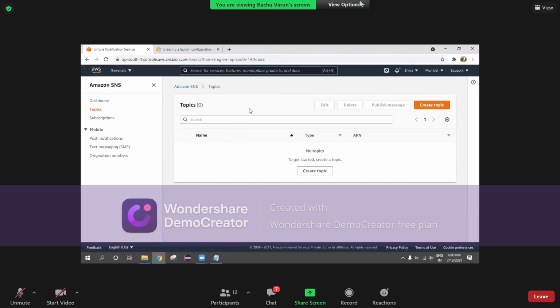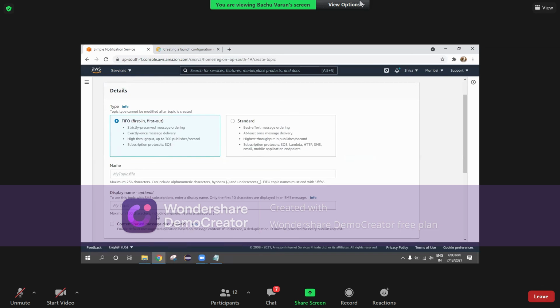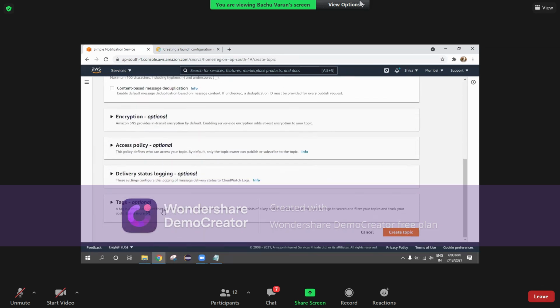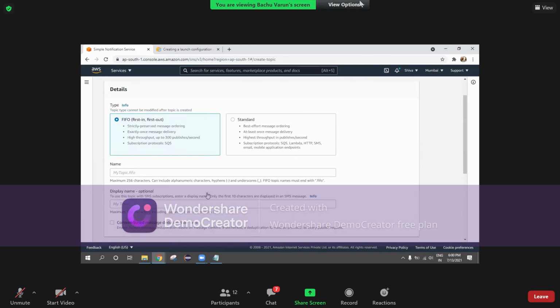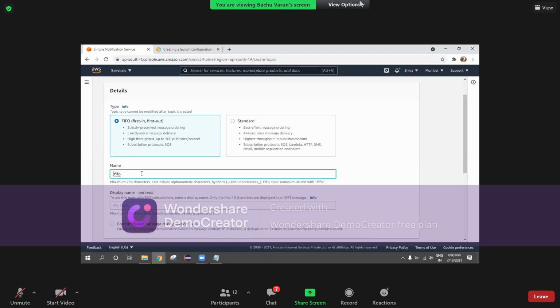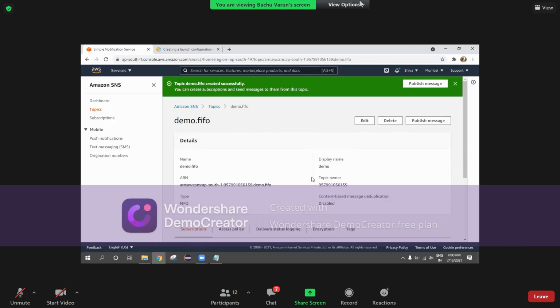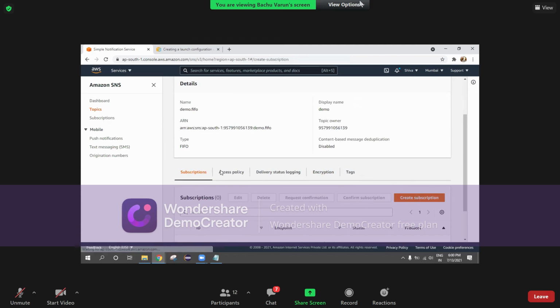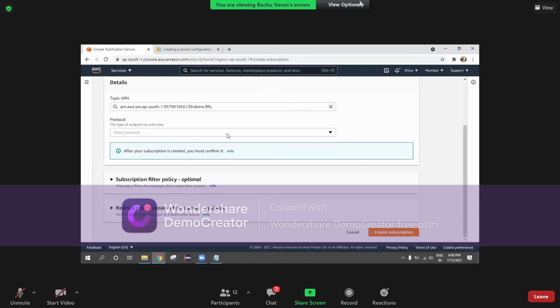When you're going to do SNS, go to the top. You have to create your own topic here. You can see topic here. You have to provide any name here. Then according to your company's requirement, you're going to configure it. It is very simple. Provide any name. I'll give it as demo, and then create topic. In this topic, what we have to do? We have to add subscriptions. In subscriptions, what are the subscriptions we require?